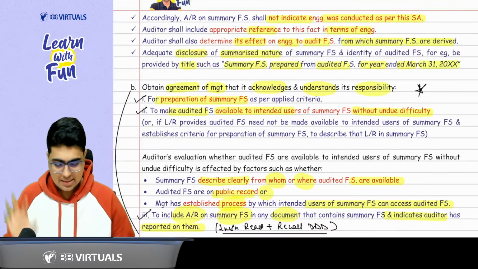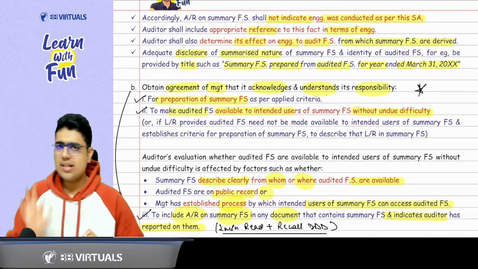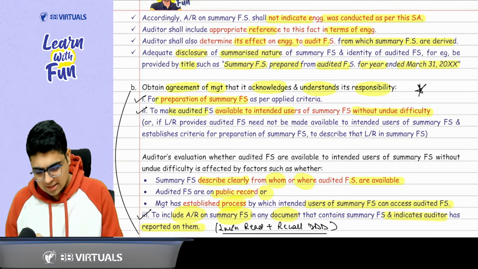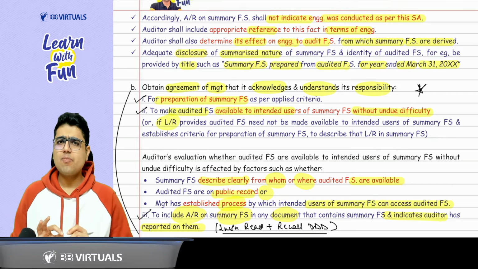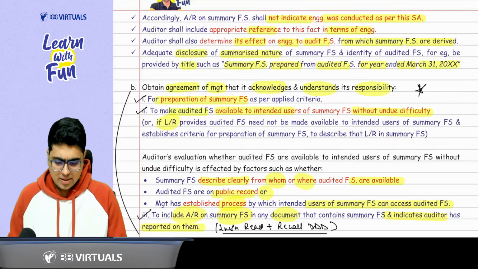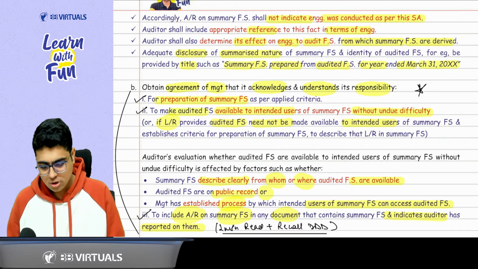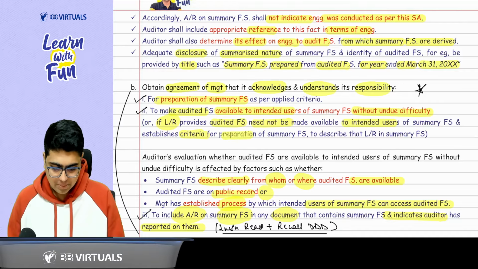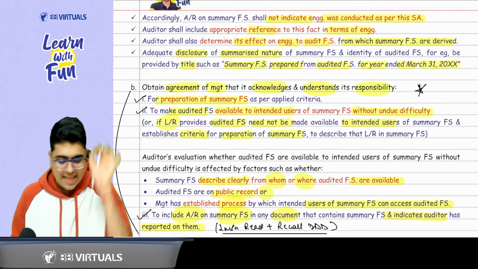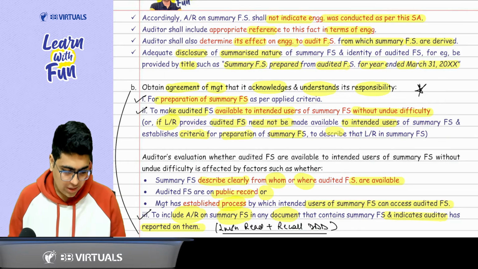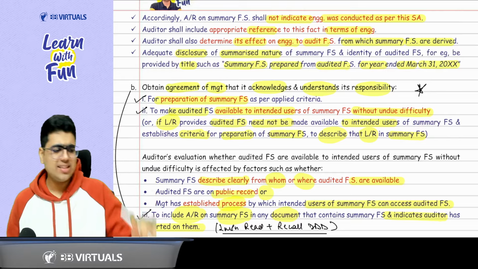Easy peasy. There is one more point which is given here. Just understand it. The law or regulation can say that you don't need to provide the audited financial statement to the intended users, and the law or regulation is also providing you a criteria for preparing the summary financial statement. Then, as the auditor, you need to describe the law or regulation in the summary financial statement. So this is one extra thing that you need to understand.